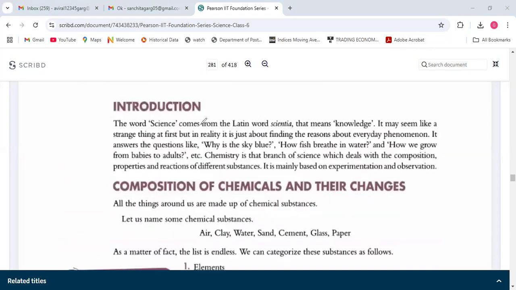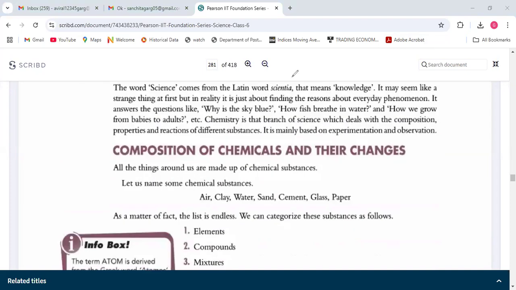So the word science comes from the Latin word scientia, which means knowledge. It may seem like a strange thing at first, but in reality it is just finding reasons about everyday phenomenon. So this all is just for your general knowledge, but this is the main part where our chapter is starting. Chemistry is the branch of science which deals with composition, properties, and reactions of different substances. It is based on experimentation and observation.